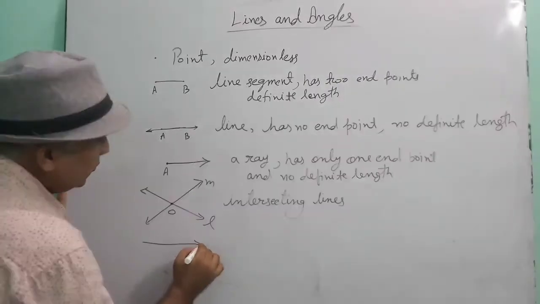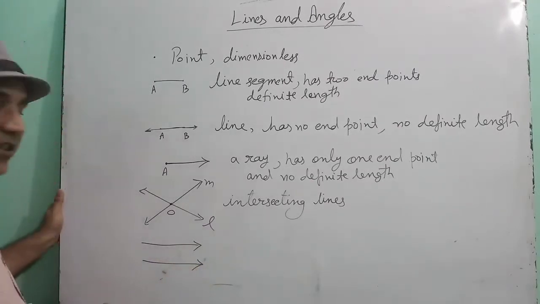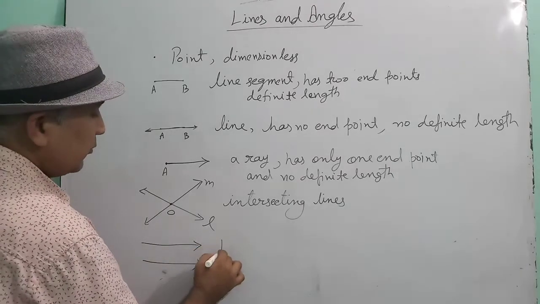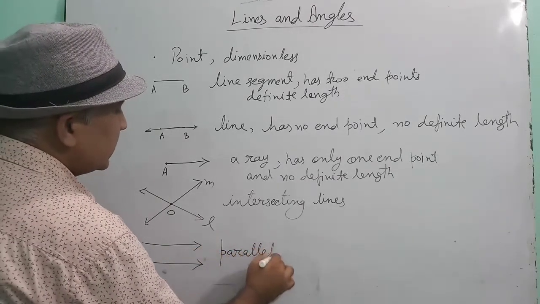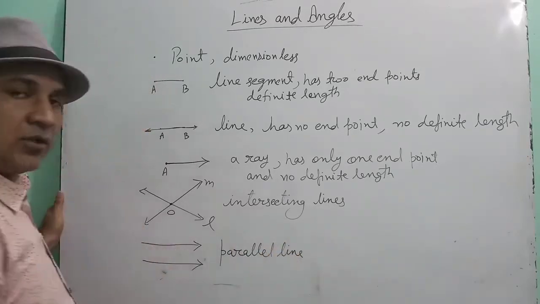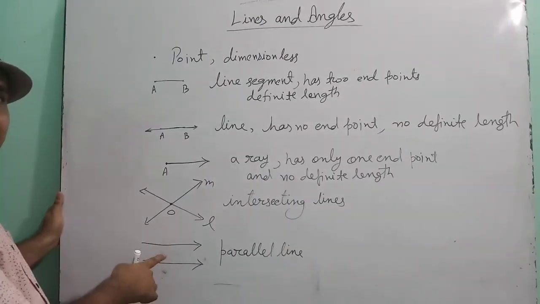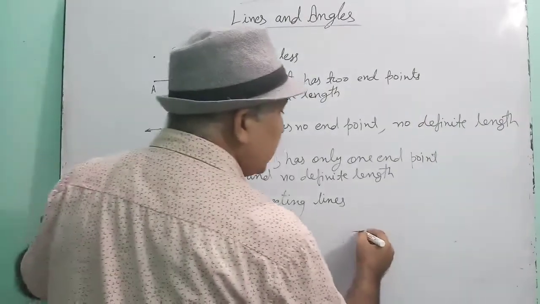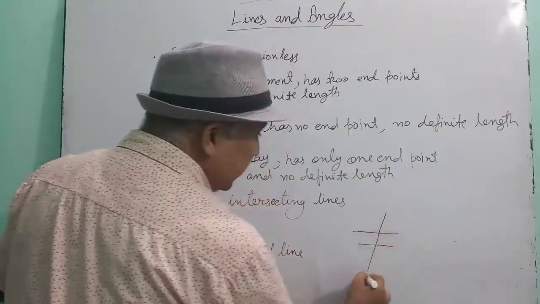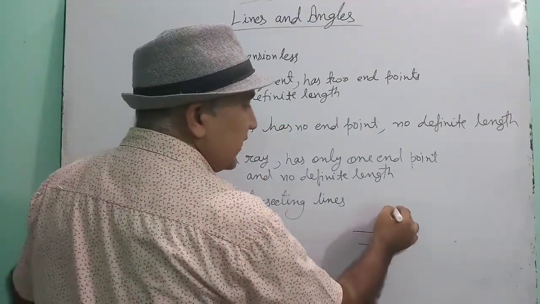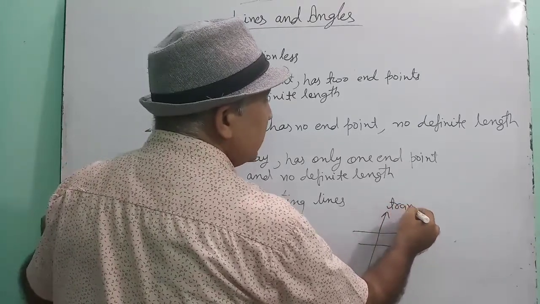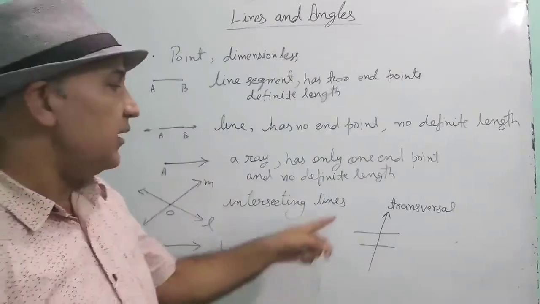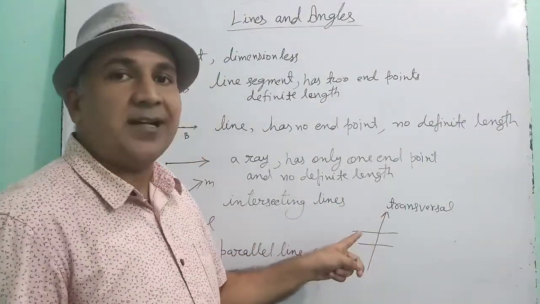And if two lines never intersect each other, then both the lines are called parallel lines. Understood? These two are the parallel lines because they will never meet each other. And if two parallel lines are intersected by a third line, then this third line is called transversal. What is a transversal? A line which intersects two parallel lines.